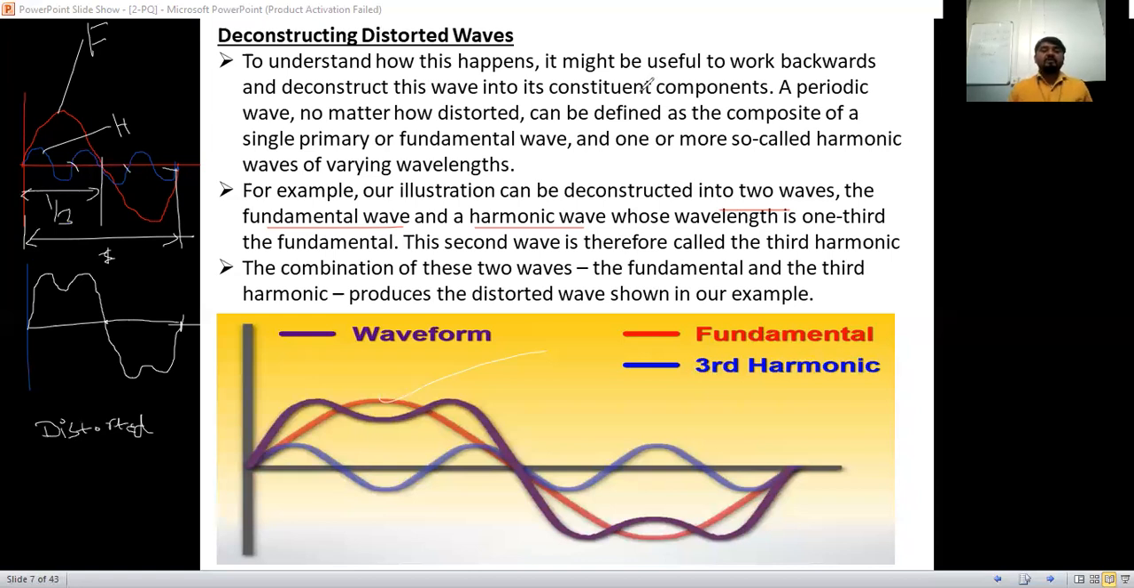So this is the basics of harmonics. So instead of 3 cycles, if it is 4 cycles, then 4th harmonic, 5 cycles, that is 5th harmonic. So integer multiples we are going to call that.